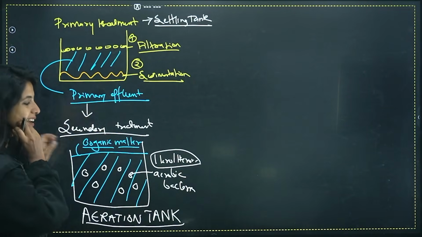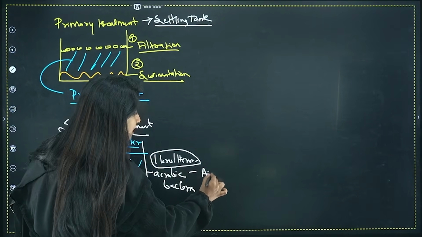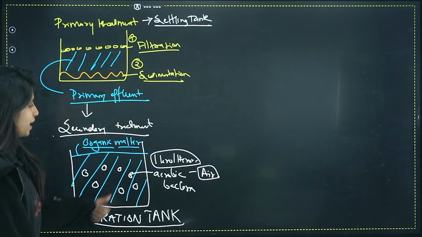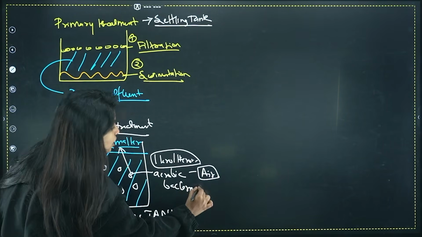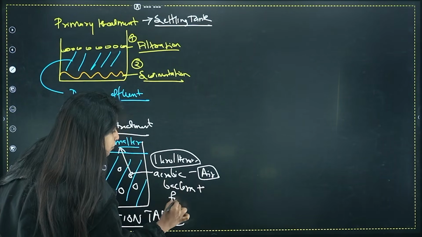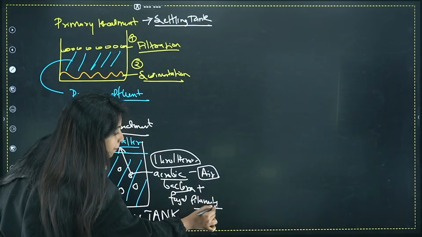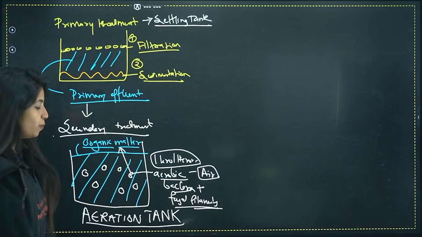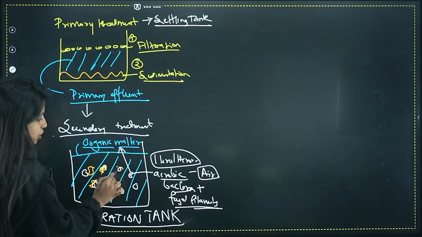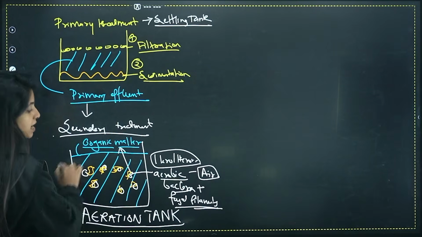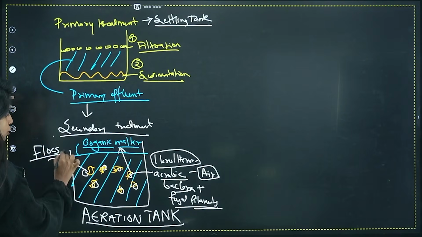The main cast is what? The aerobic bacteria. Aerobic bacteria we're putting in the aeration tank. Why? Because the aerobic bacteria will definitely need the air, to basically break down the organic matter. And it does not do it alone. It also needs the help of some fungal filaments. So aerobic bacteria plus some fungal filaments are going to make a mesh-like structure out there. This is a fungal filament that I am making, okay? They form a mesh-like structure which you call as floc. Which you call as what? Floc.